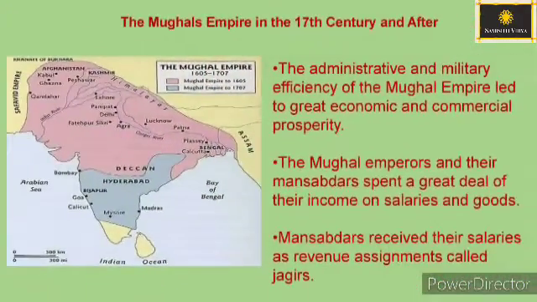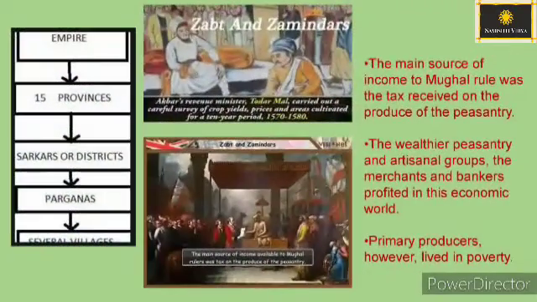The Mughal Empire in the 17th century and after. The administrative and military efficiency of the Mughal Empire led to great economic and commercial prosperity. The Mughal emperors and their mansabdars spent a great deal of their income on salaries and goods. Mansabdars received their salaries as revenue assignments called jagirs. The main source of income to Mughal rule was the tax received on the produce of the peasantry.